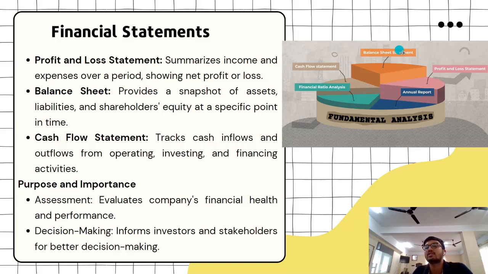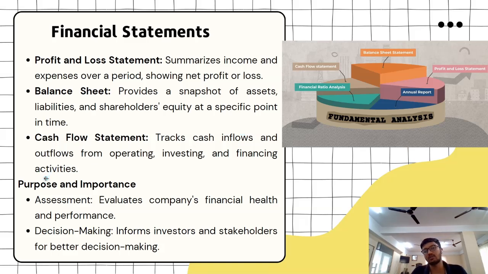Actually, these three things are super important: cash flow statement, balance sheet, and profit and loss statement, because they will give you an overall view of how the business is performing. Profit and loss will tell you the income and expenditure of a company. Balance sheet will tell you the liabilities and assets the company owns, and cash flow statements will tell you where the company is spending in terms of investing, operating, and financing activity, and how much cash a company has at any particular point in time. So this is about profit and loss, balance sheet, cash flow.